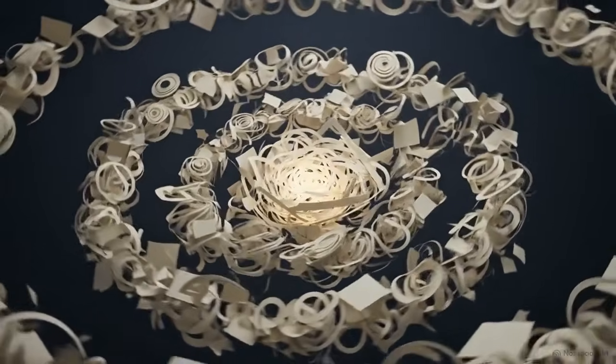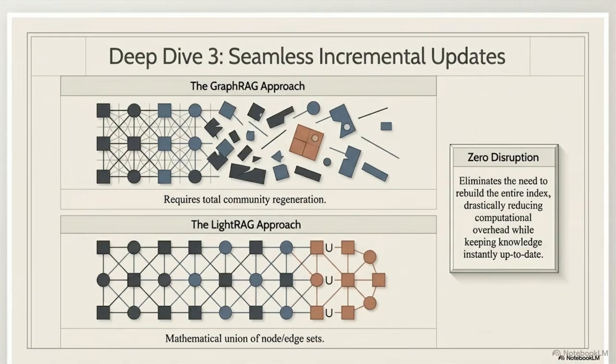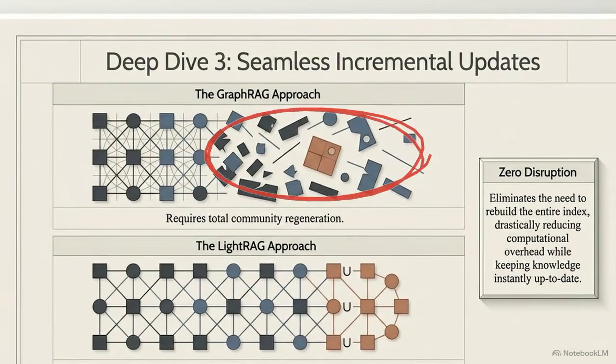The third architectural pillar focuses on dynamic dataset updates. Traditional graph databases face a severe operational bottleneck when ingesting new information. This contrasts updating standard GraphRAG versus LightRAG. In the top half, appending new data shatters the existing structure, requiring a computationally expensive regeneration of the entire network.